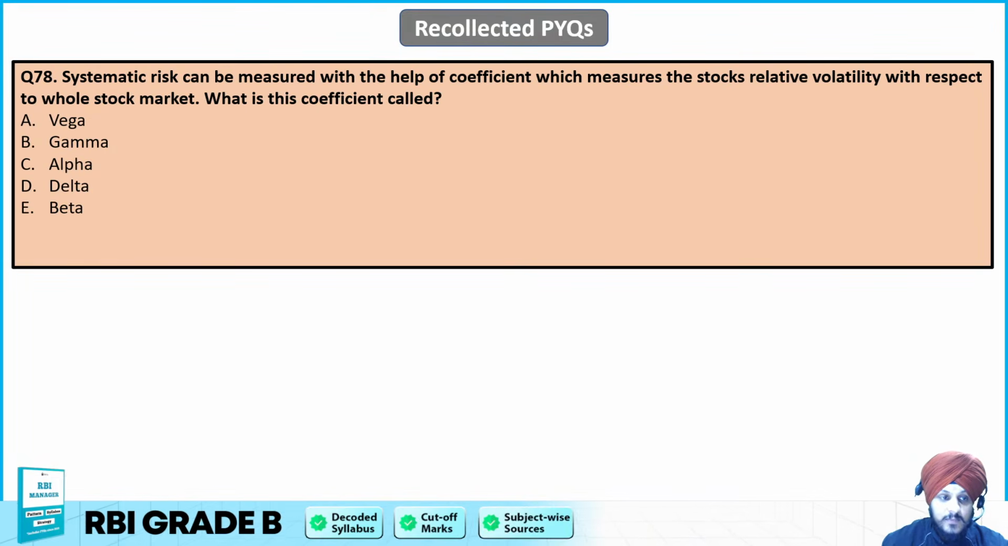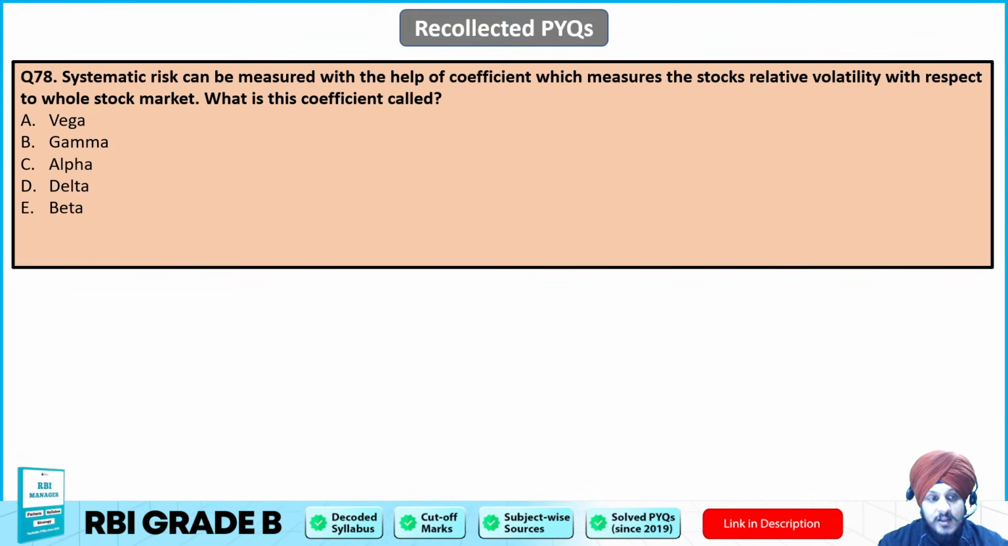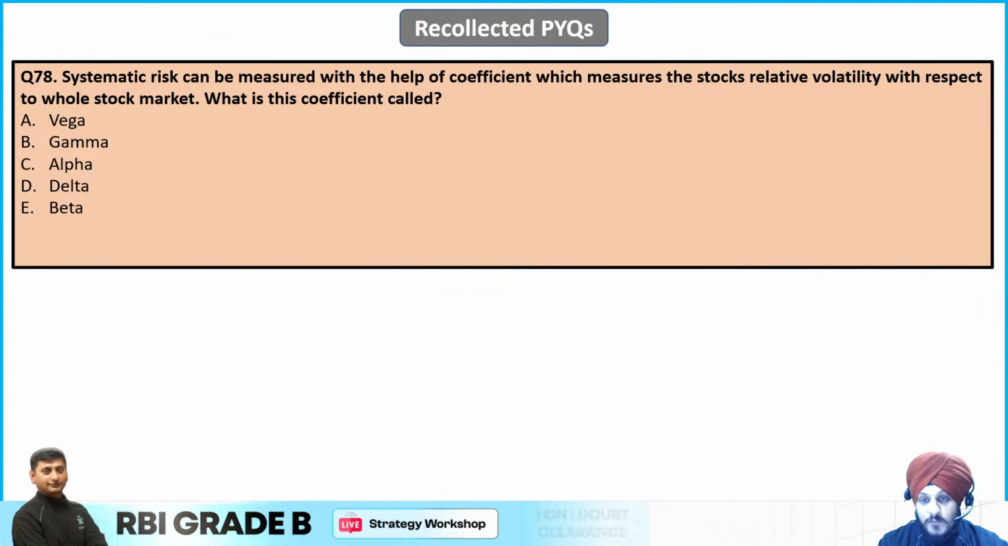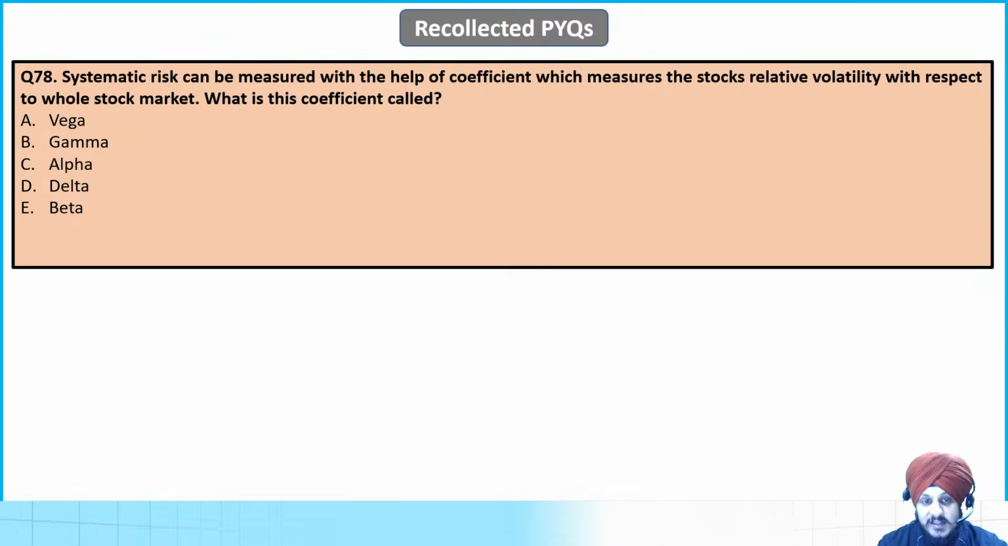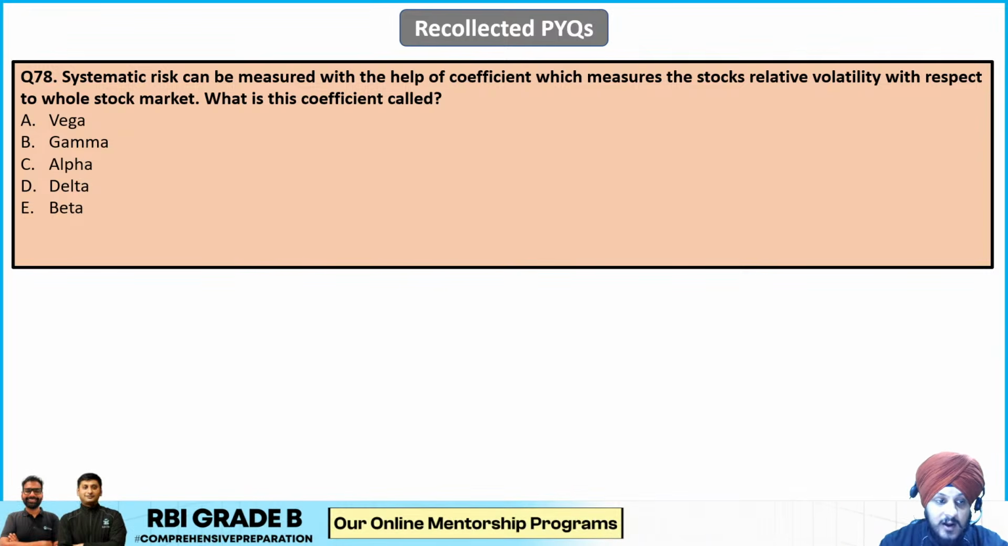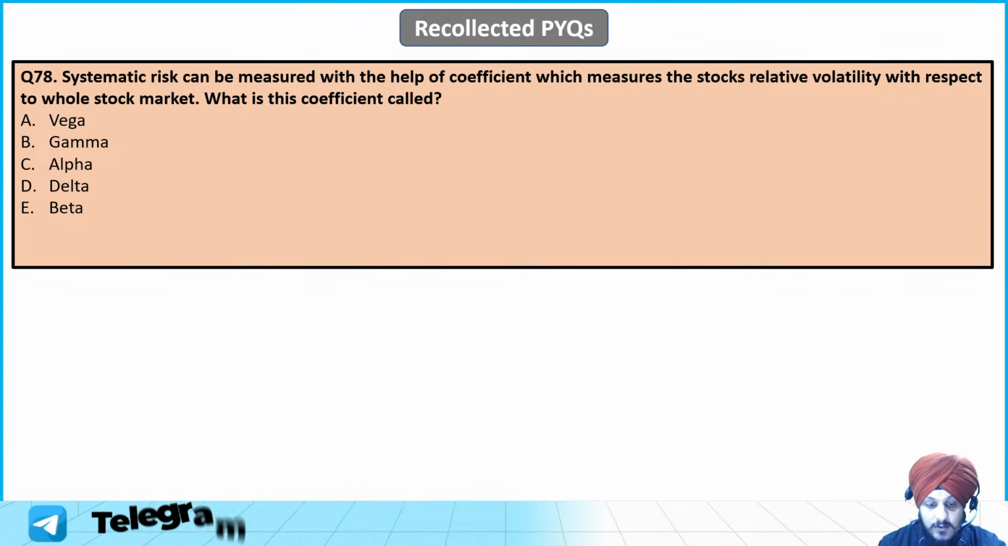Next, it is asking about risk. Question number 78. Systematic risk can be measured with the help of a coefficient which measures the stock's relative volatility with respect to the whole stock market. What is this coefficient called? Vega, gamma, alpha, delta, or beta? So mark your answers.